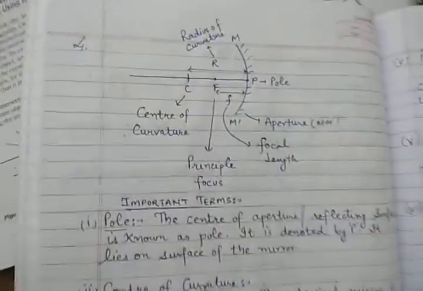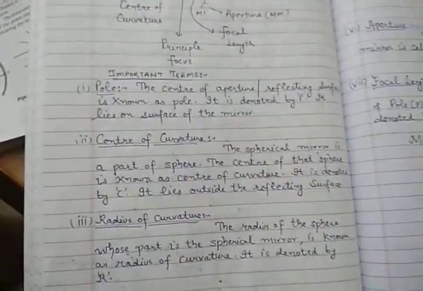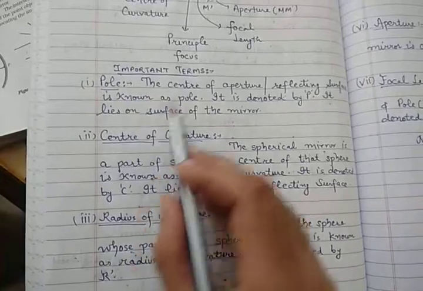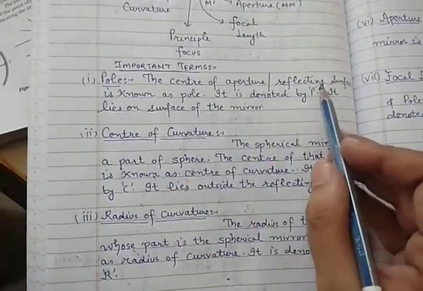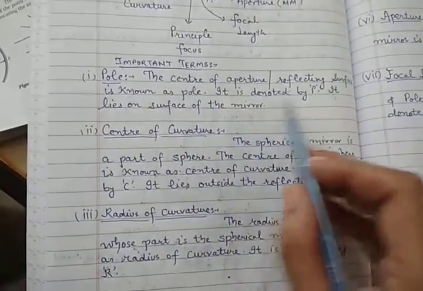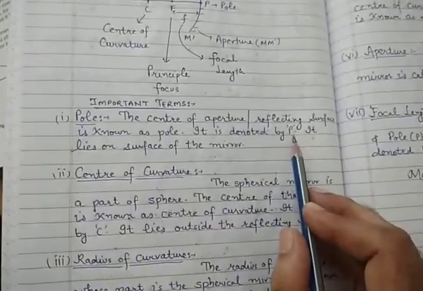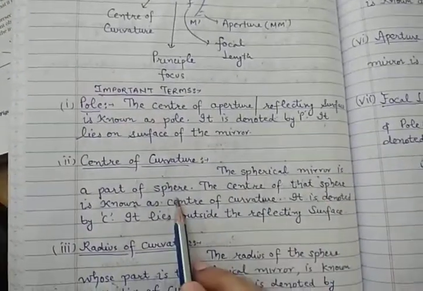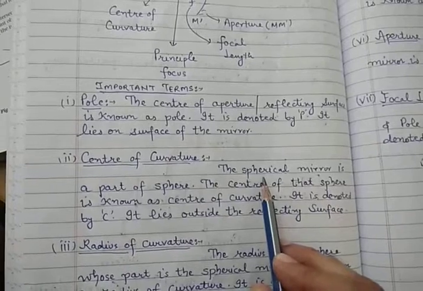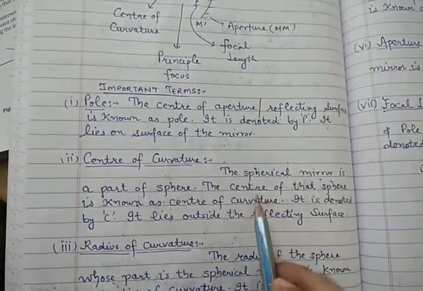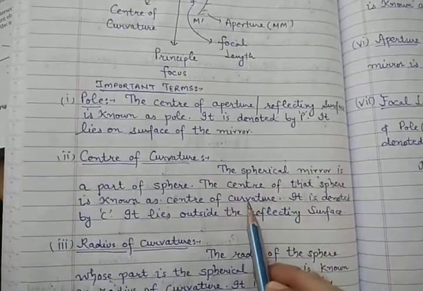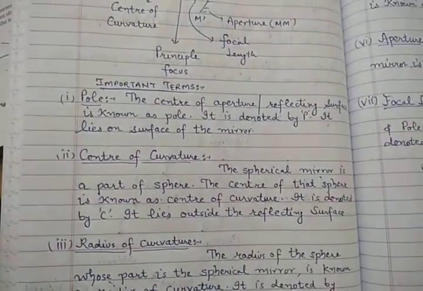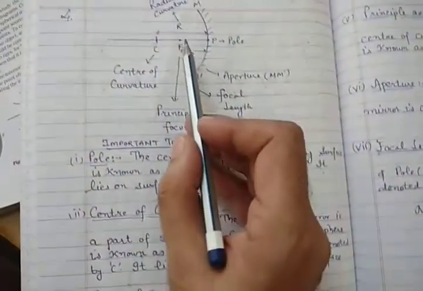So these are some important terms and they have definitions. Pole, the center of the aperture of the reflecting surface, is known as the pole. It is denoted by P. It lies on the surface of the mirror. Then the center of curvature: I have already told you, it's a part of a sphere, and the center of that sphere is known as the center of curvature. It lies outside.